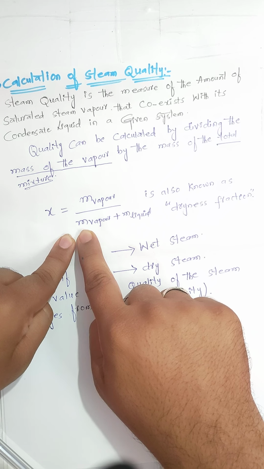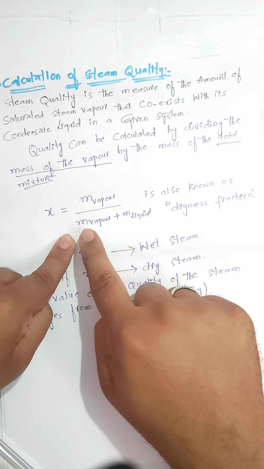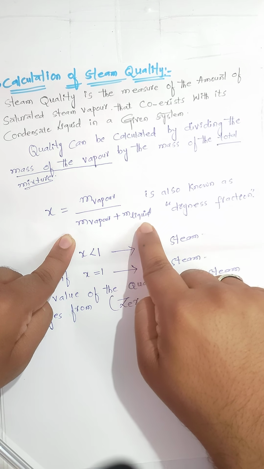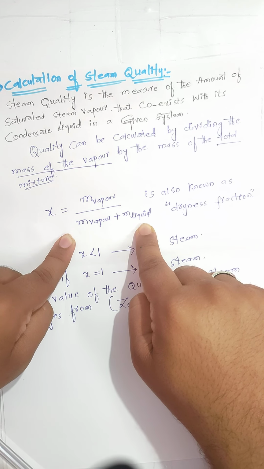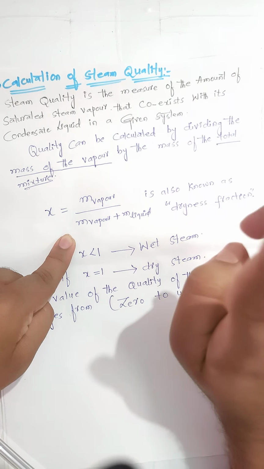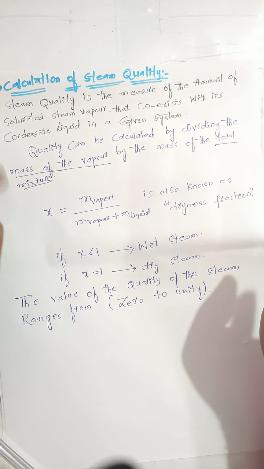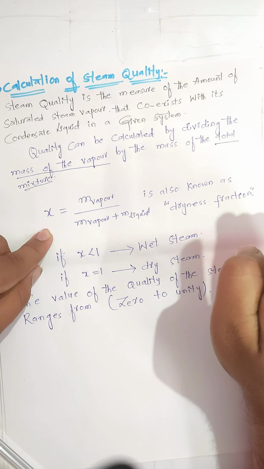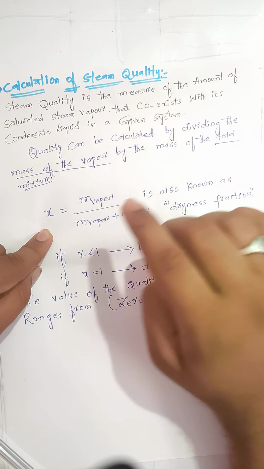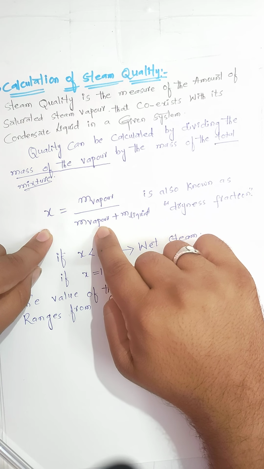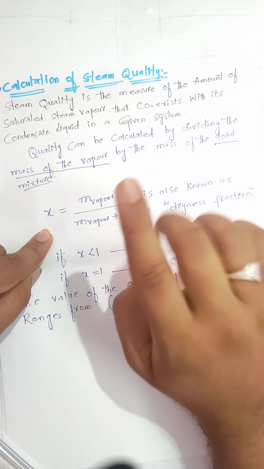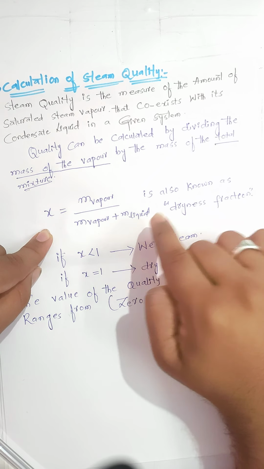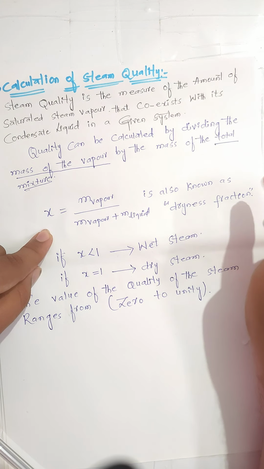Total mass of the mixture is the combination of mass of the vapor and mass of the liquid. It is also known as dryness fraction.